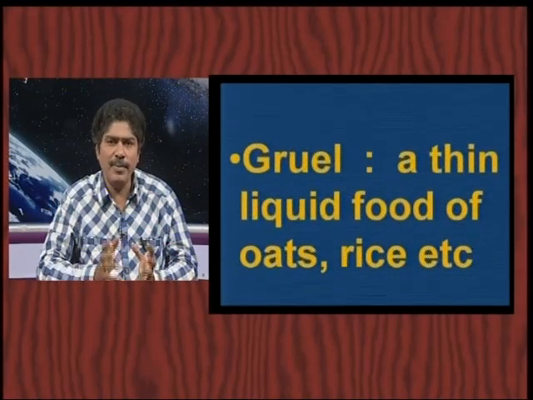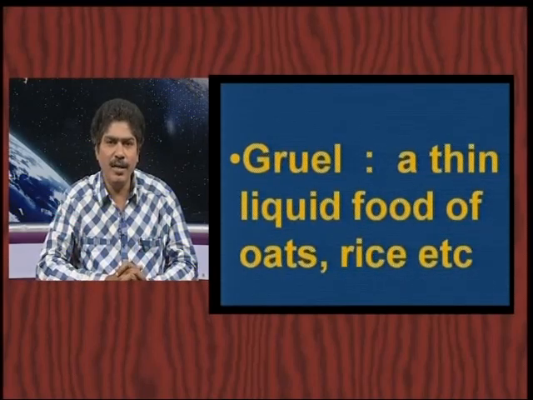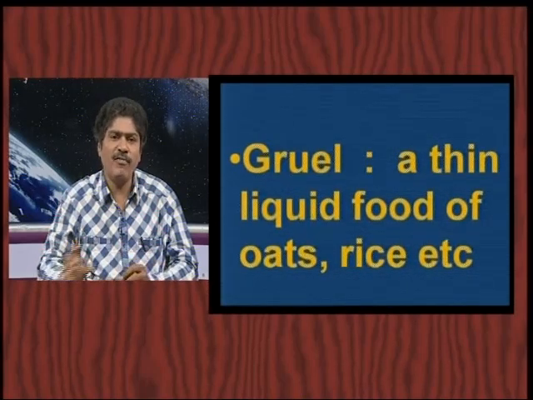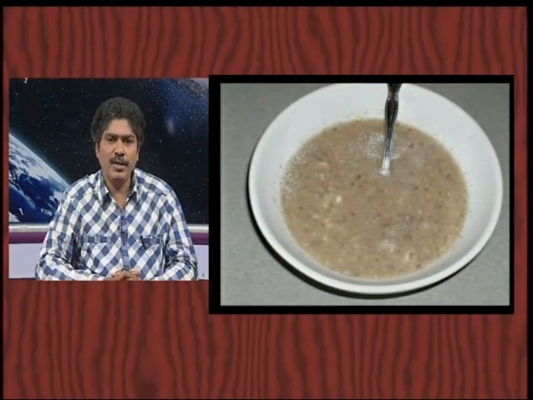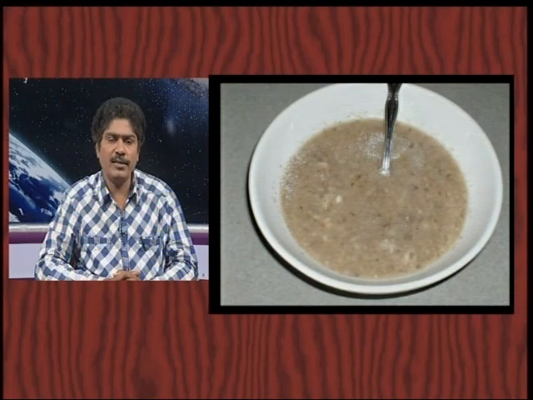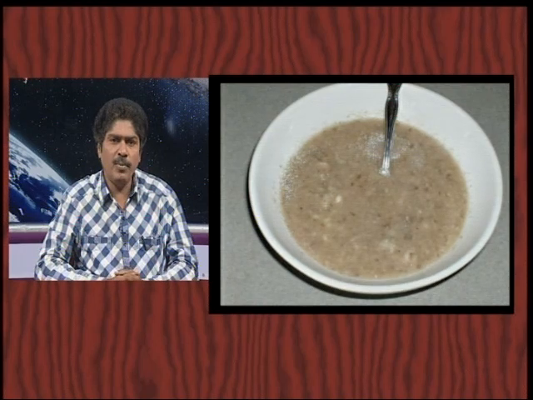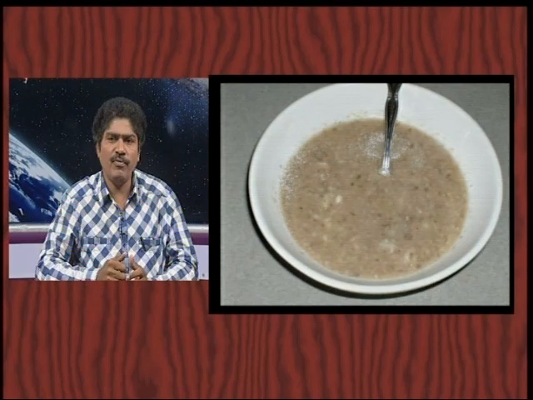Here you come across one new word, that is gruel. Gruel means a thin liquid food of oats, rice, etc. This is a type of food. You see, this is gruel. Can you name this food in our mother tongue? In Telugu we call it ganji. Poor people eat this type of food.